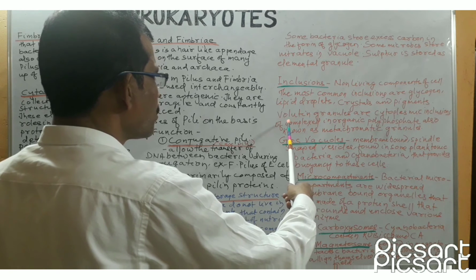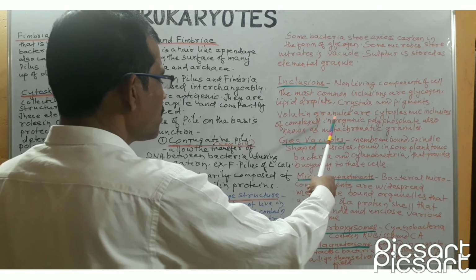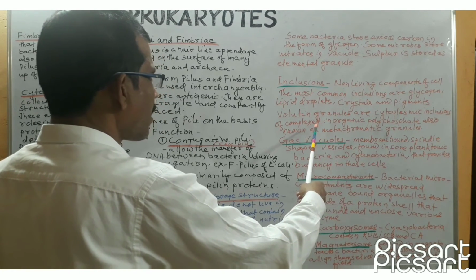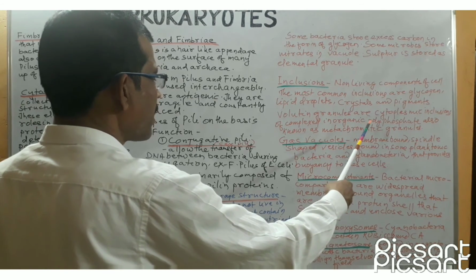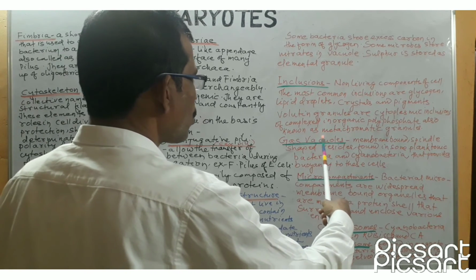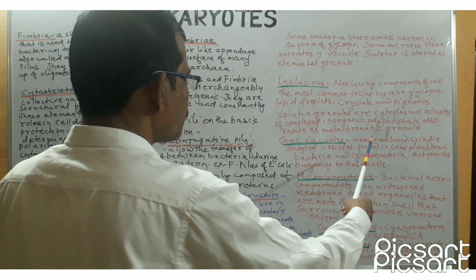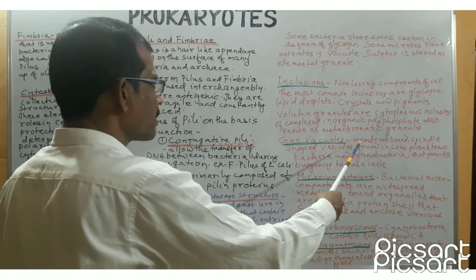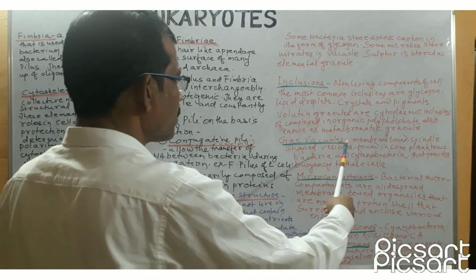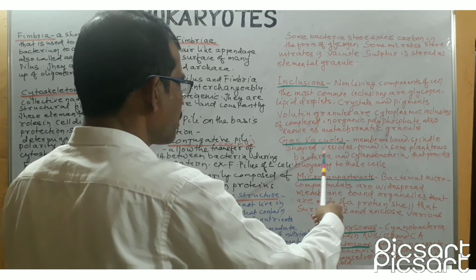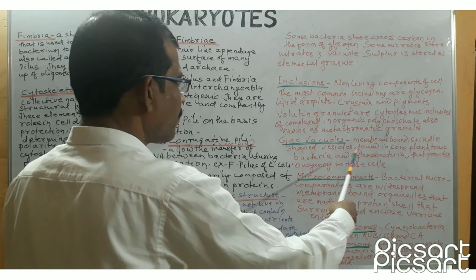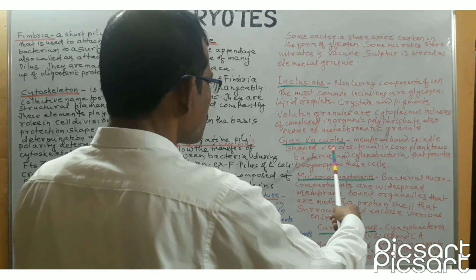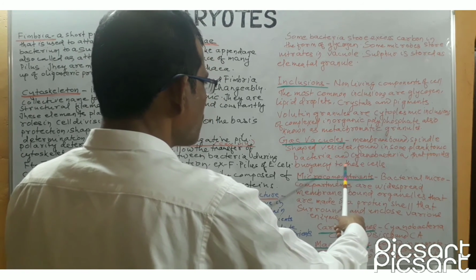Another inclusion is volutin granule. Volutin granules are cytoplasmic inclusions that contain complex inorganic polyphosphate. Volutin granule is also known as metachromatic granules. Next is gas vacuoles. Gas vacuoles are also present in many prokaryotes. These vacuoles are membrane-bound, spindle-shaped vesicles found in some planktonic bacteria and cyanobacteria. The main function of gas vacuole is to provide buoyancy.